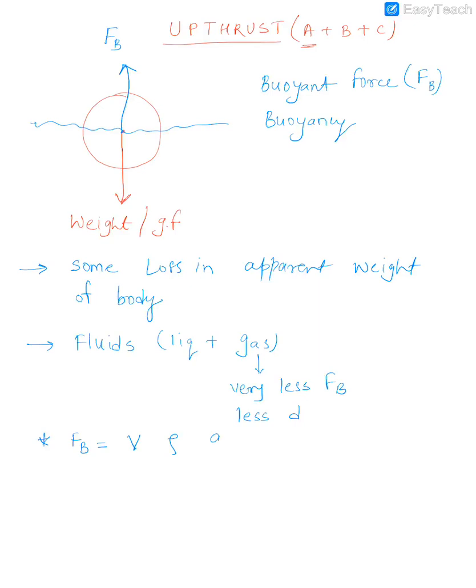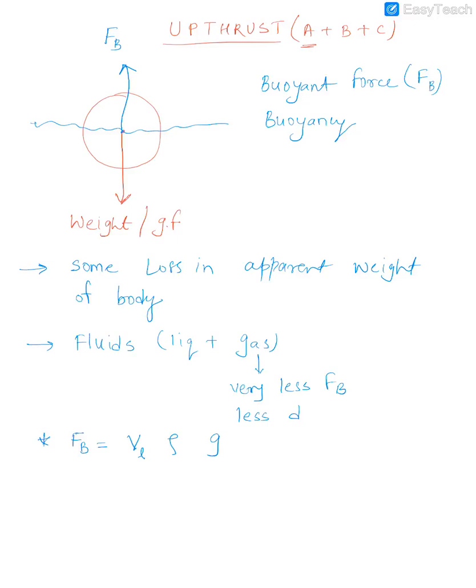Okay, so now upthrust exerted by a body, or upthrust experienced by a body, it depends upon three factors: V, rho, G. Now what does each term mean? Okay, you all know what is FB. What do you mean by V here? We say VL means what? Volume of liquid which is displaced.